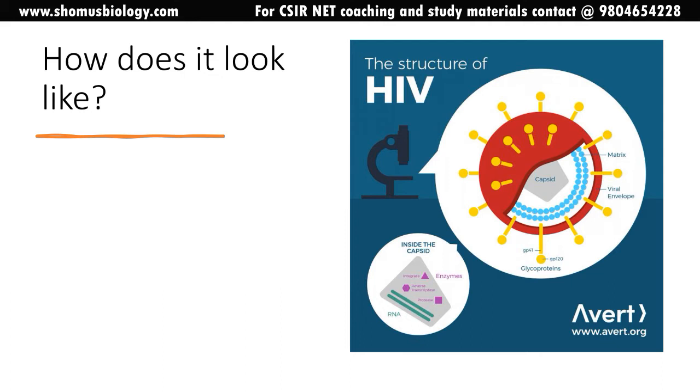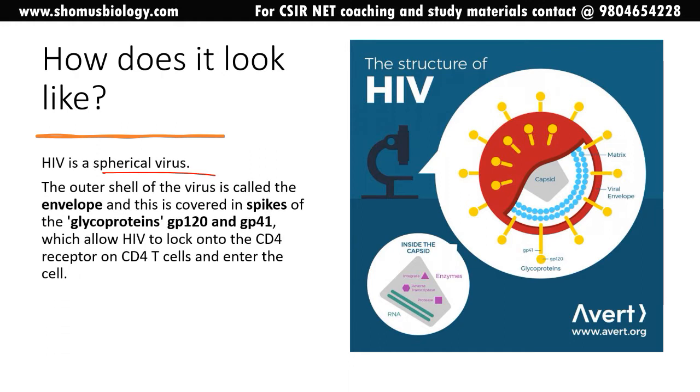Okay, how does this virus look? The structure of the virus you can clearly see on the right hand side here. So it is a spherical virus. This is the very first thing. The outer shell of the virus is called an envelope. It is covered with spikes.